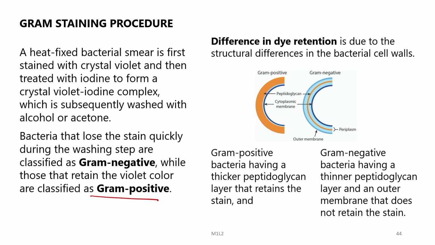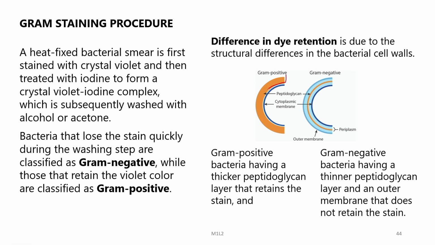Now, why is there a difference in the retention of the dye? This dye retention is due to the structural differences in the bacterial cell walls. For example, Gram positive bacteria have a thicker peptidoglycan layer that retains the stain.